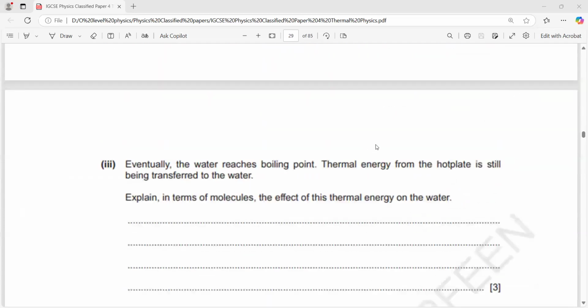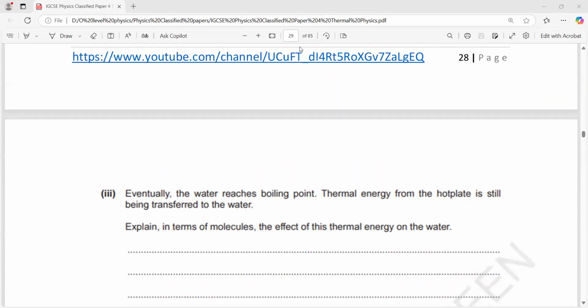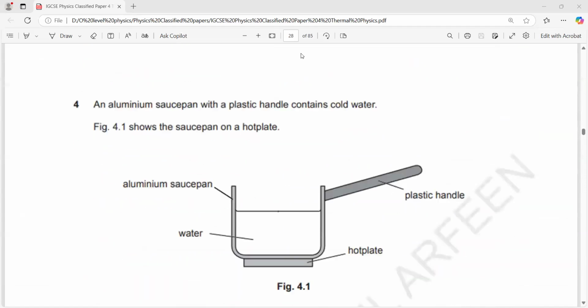Eventually, the water reaches a boiling point. The thermal energy from the hot plate is still being transferred to the water. Explain in terms of molecules the effect of thermal energy on water. Like now, water is boiling. Water is converting from liquid to gaseous state.